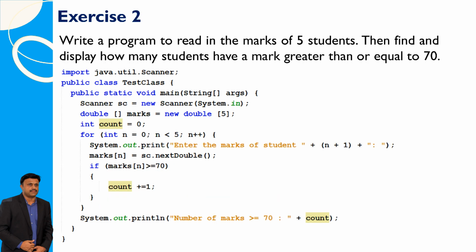Write a program to input the marks of 5 students, then determine and display how many students have marks greater than or equal to 70. Detailed Java code is written here.